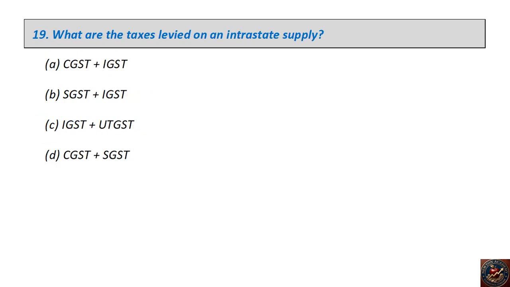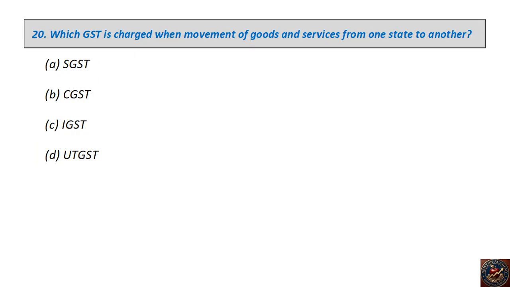What are the taxes levied on an intrastate supply? CGST plus IGST, SGST plus IGST, IGST plus UTGST, CGST plus SGST. The right answer is CGST plus SGST. Which GST is charged when movement of goods and services is from one state to another? SGST, CGST, IGST, UTGST. The right answer is IGST.